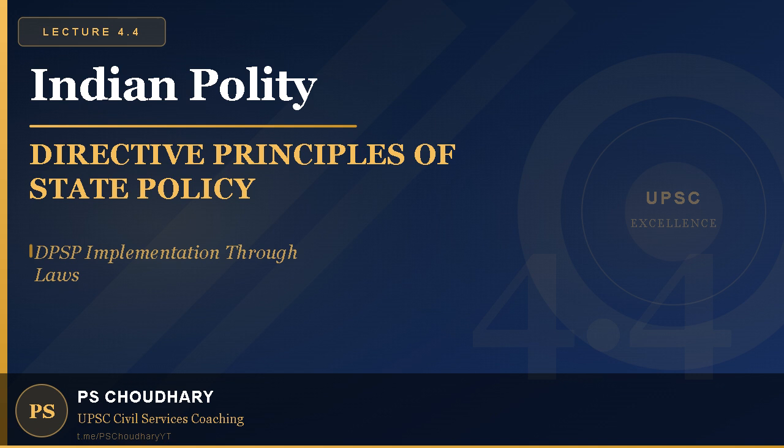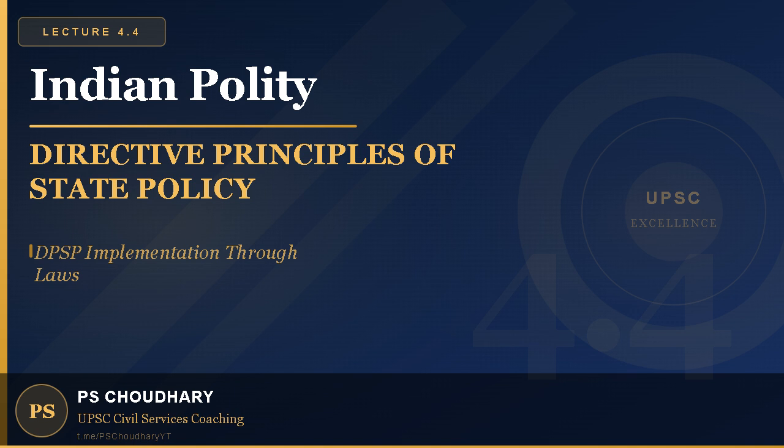Article 50 on separation of judiciary from executive is substantially implemented through the Code of Criminal Procedure, which separated judicial magistrates from executive magistrates. In most states today, the district magistrate handles executive functions, and a separate judicial magistrate handles criminal trial functions. Now an honest assessment of what has not been implemented.